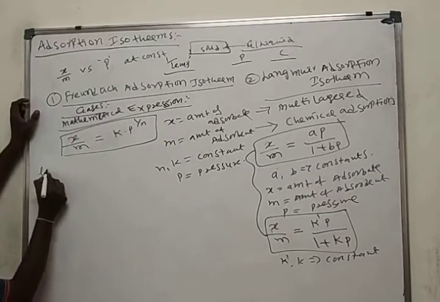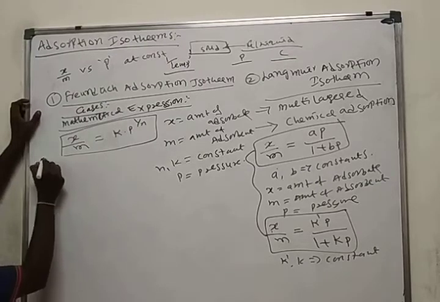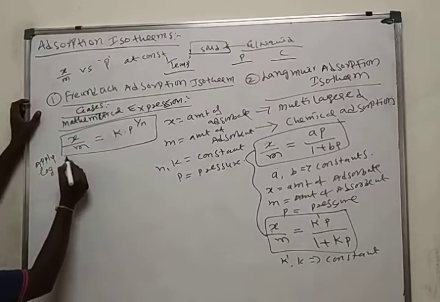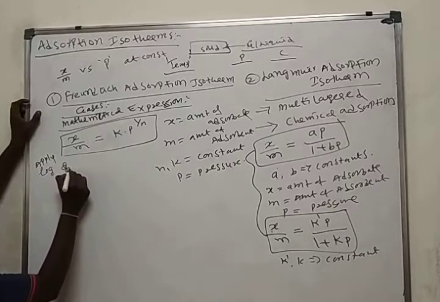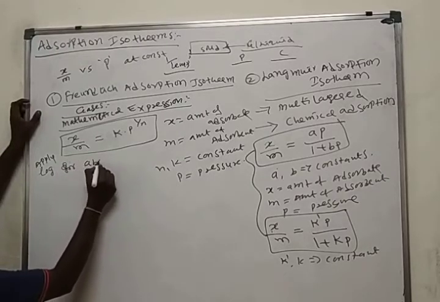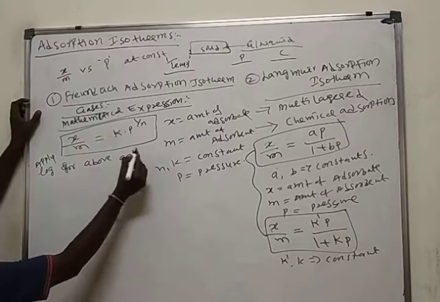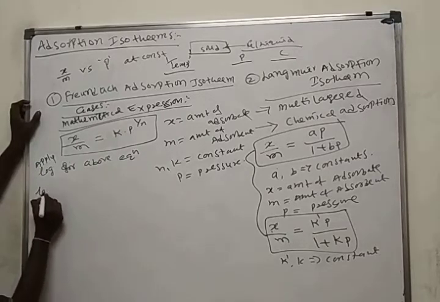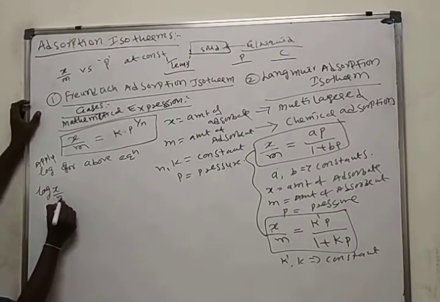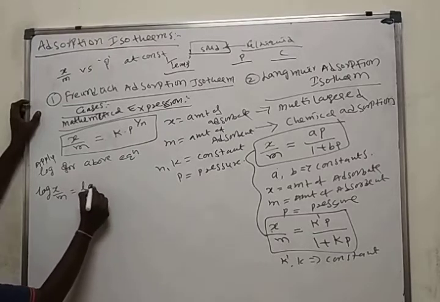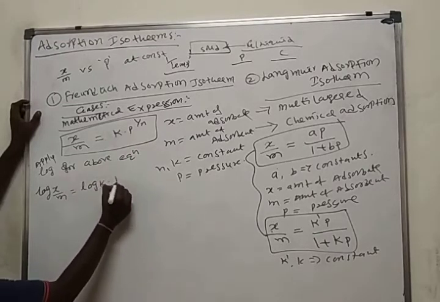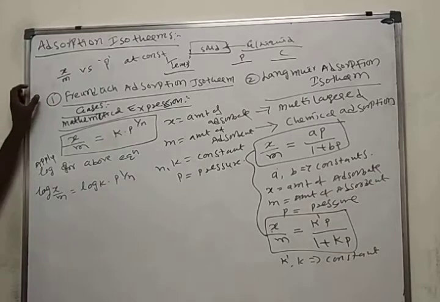Apply logarithm to the above equation. What does it become? Log x by m is equal to log K into P to the power of 1 by n.